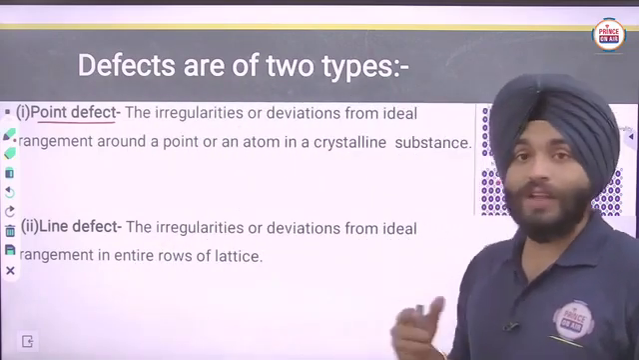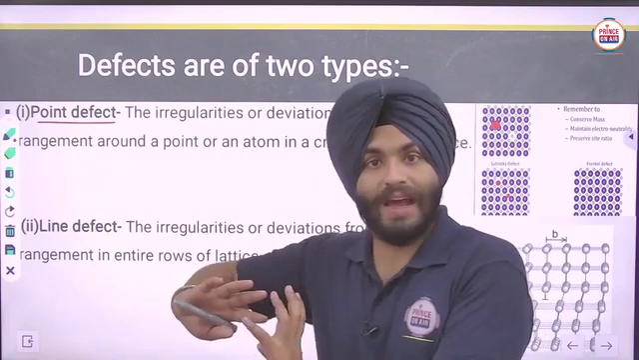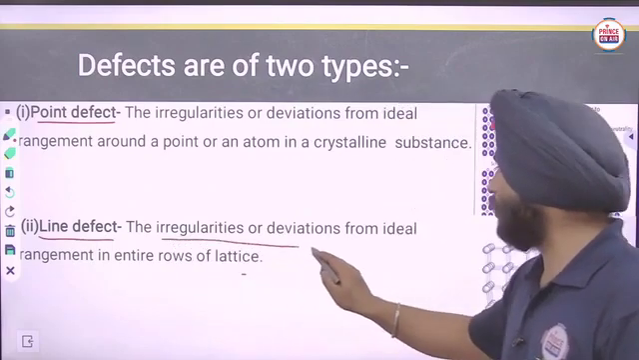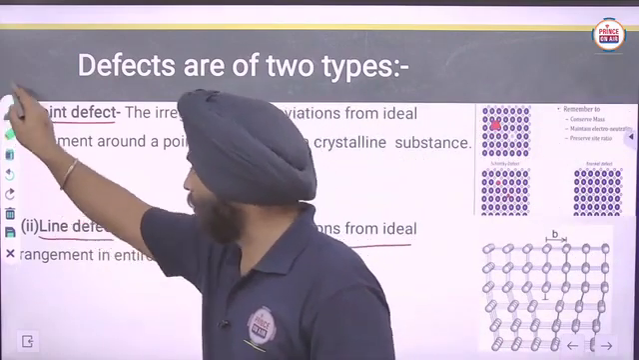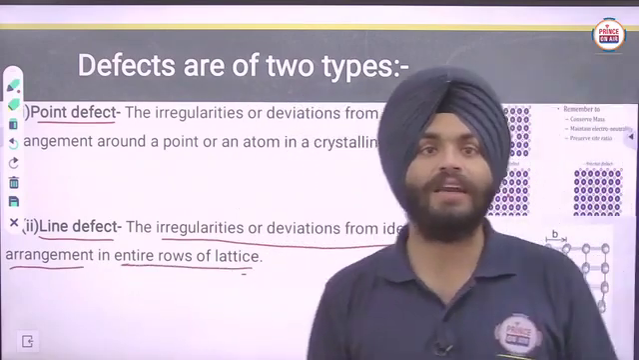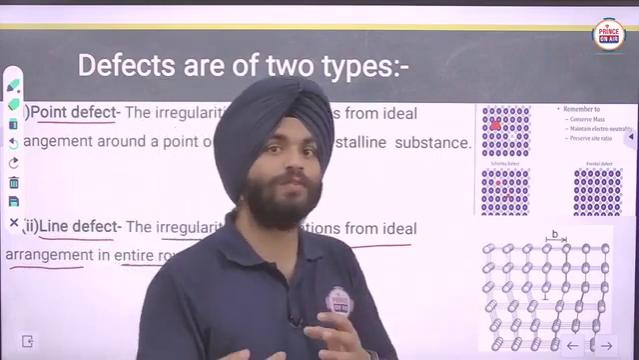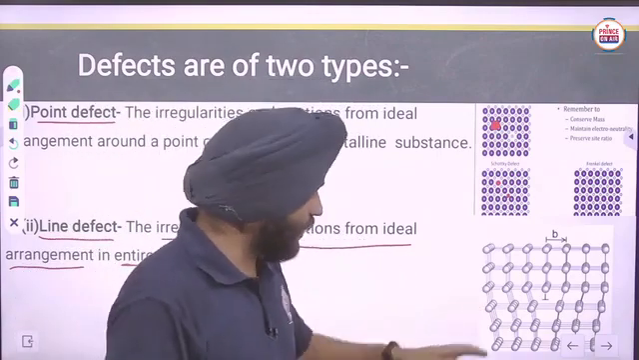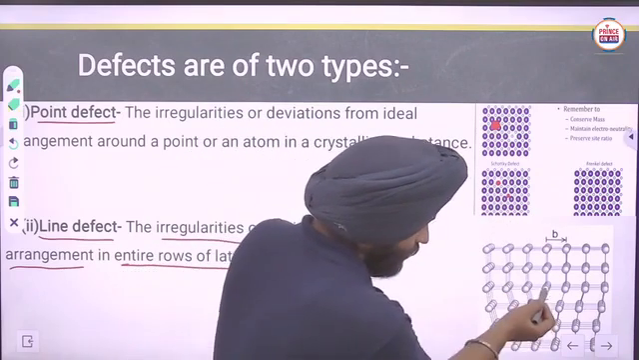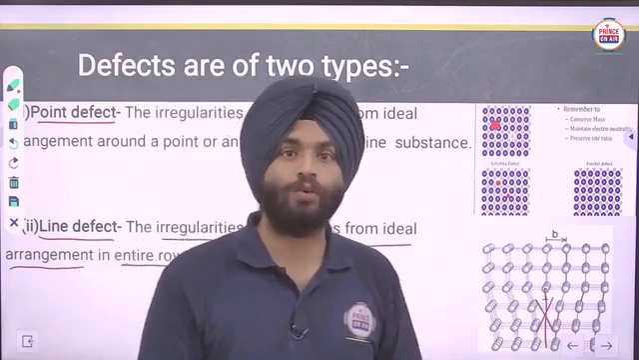Then if there is an irregularity or deviation in a full line, it is known as line defect. The irregularities or deviation from the ideal arrangement in an entire row of the lattice is known as line defect. Here you can see, actually this picture you will not see in the big book. Whenever you look at this line, you see that particles are missing. So that's why it is known as line defect.